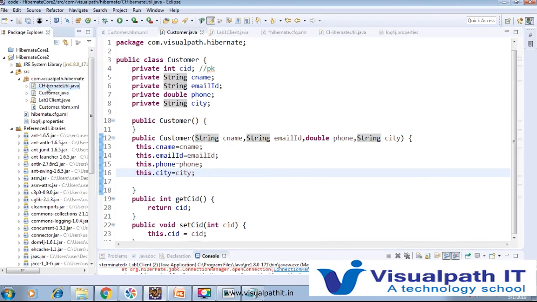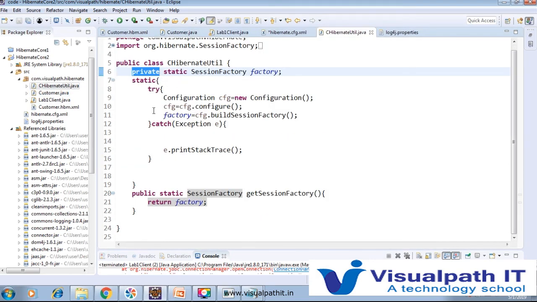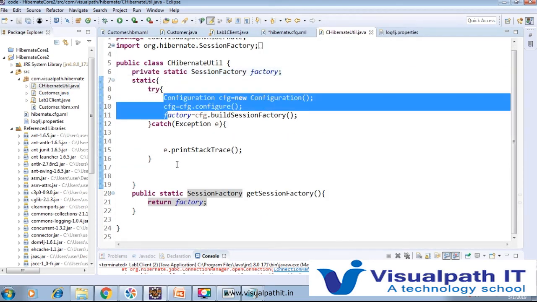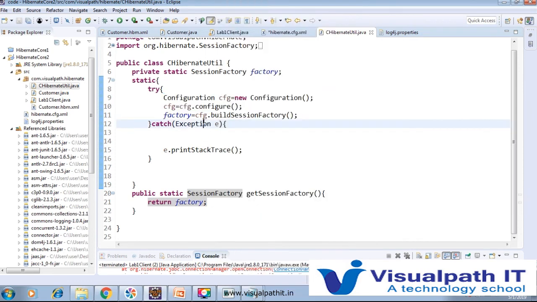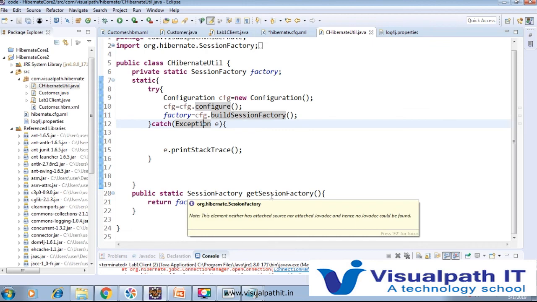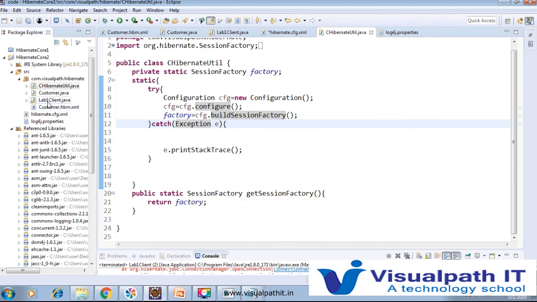After that, this Hibernate util you can either create or not, it doesn't matter, but if you create it, it will be good programming practice, and it will improve your code. It's very good and high performance, so I recommend that you create this kind of structure. It is very easy: whenever you want, just get the session factory, and you do the operation.